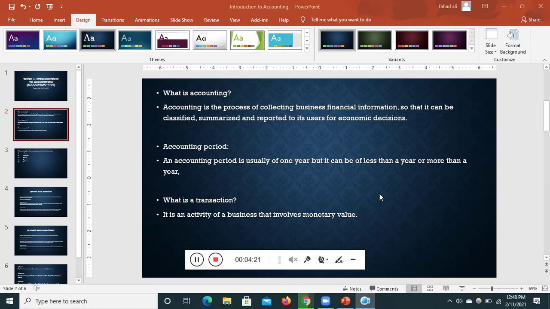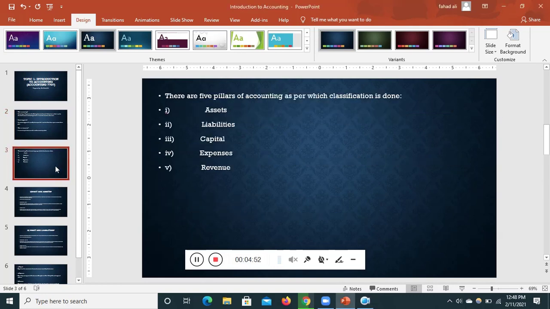Then we have: what is a transaction? A transaction is any activity or business that involves monetary value, that involves exchange, that involves an event. An event of buying and selling should be there. There should be an exchange of goods, and it should have some monetary value. Let's suppose I have given a gift to my friend. That gift cannot be termed a transaction because there is no monetary value. There is an event, but there is no exchange of value in that. So remember, we cannot use that as a transaction.